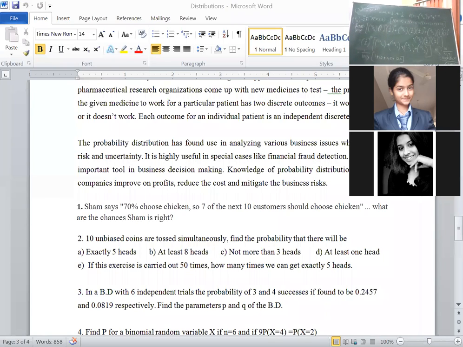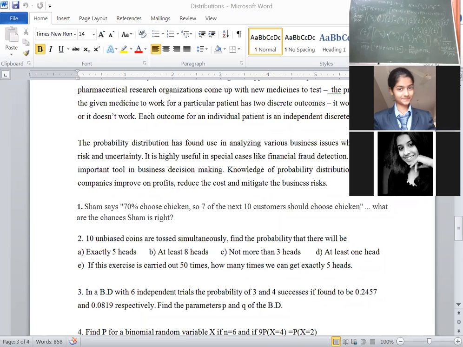Now write all the values. 55 plus 1, 56 plus 120. That is 176. 176 upon 1024. Then you will get this value as 0.172. Use the calculators, everybody.